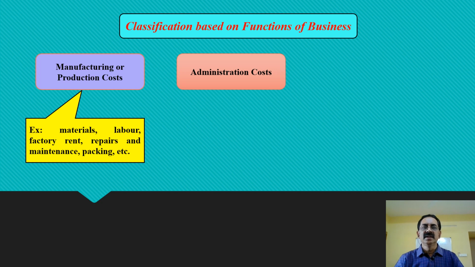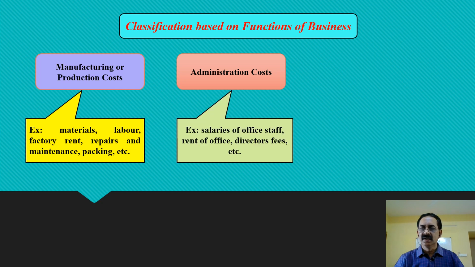The second one is administration costs. As we know, in the business, there are many administrative activities to be undertaken, and a separate administrative division or department or people are working in this area, and all the expenditures incurred in this function of the business are called administrative costs. For example, salaries of office staff, rent of office, directors' fees, etc.